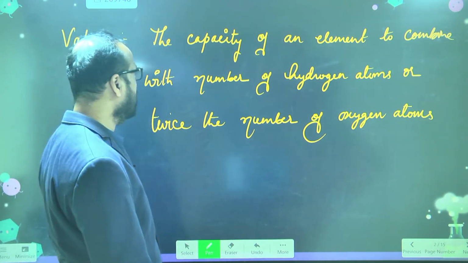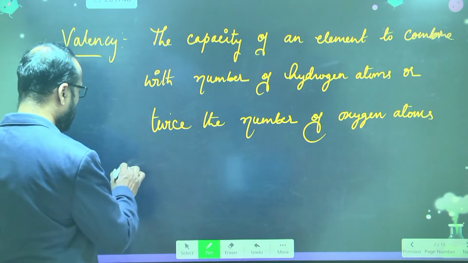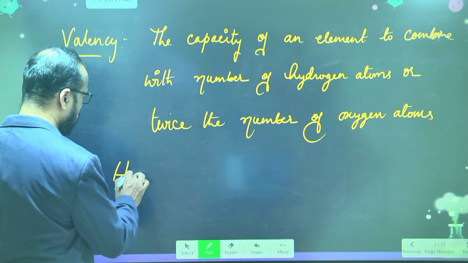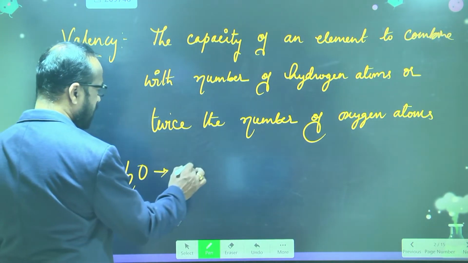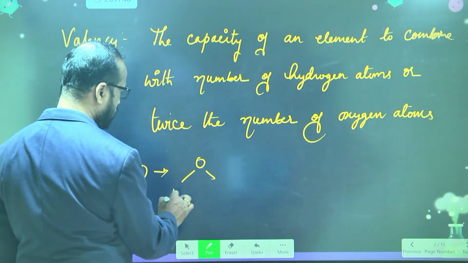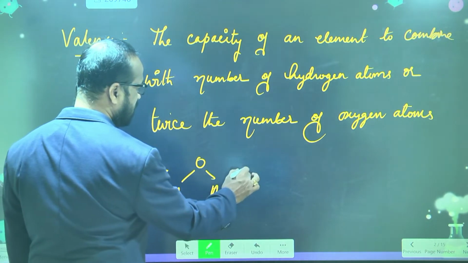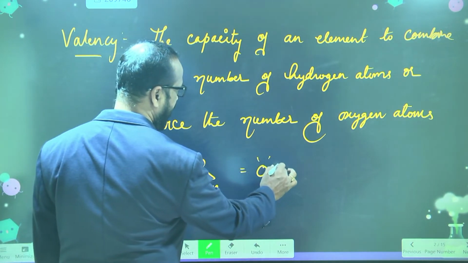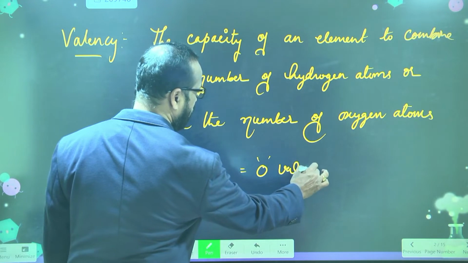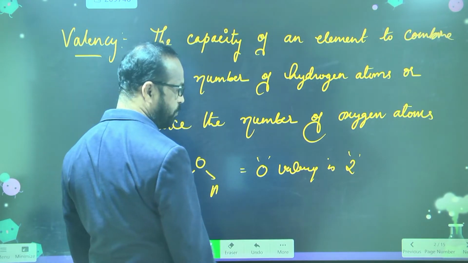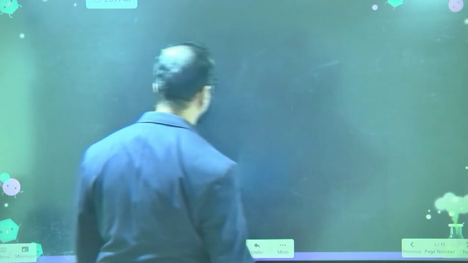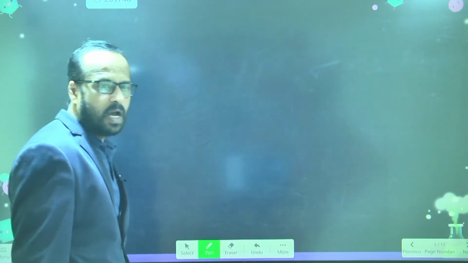So what's the meaning of this one? Just as I told you in the water H2O, oxygen is combining with the 2 hydrogen atoms. So we are saying that oxygen valency is 2. But sometimes, for example, if you are given carbon dioxide, what's the formula of carbon dioxide?